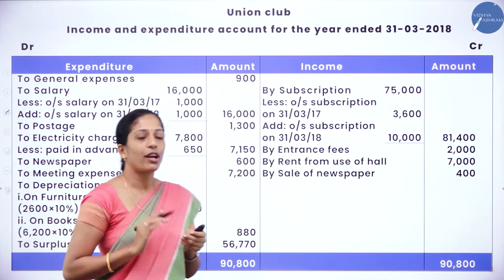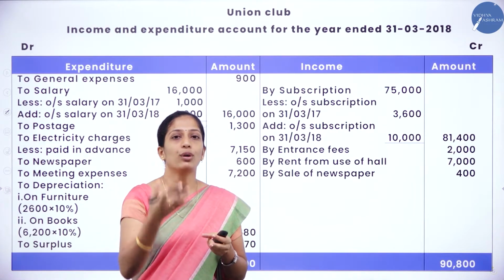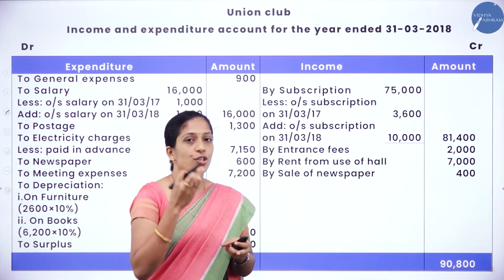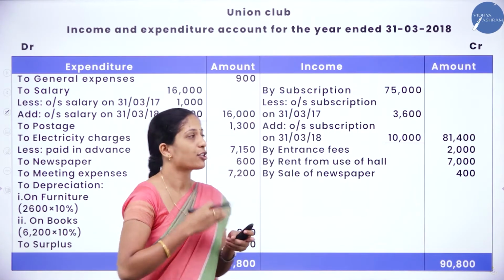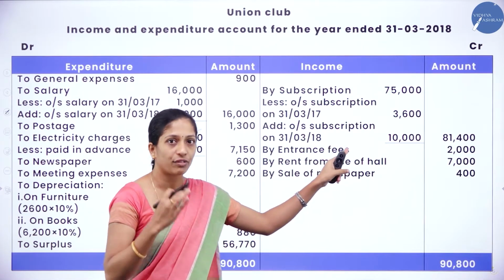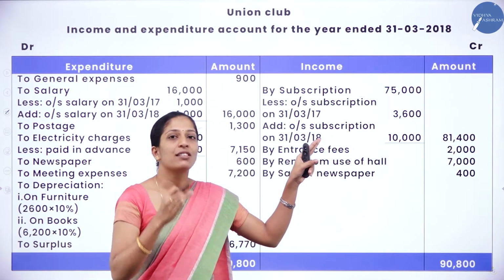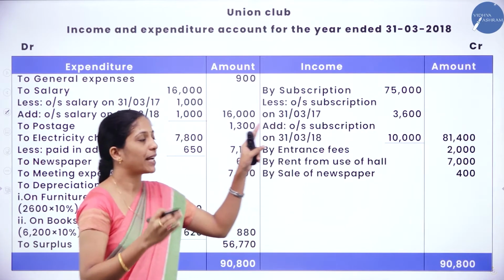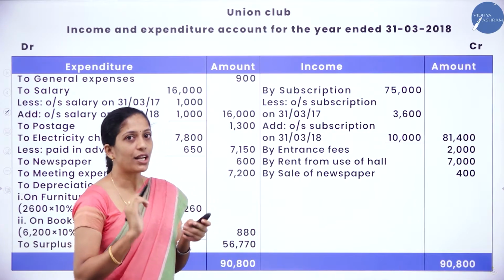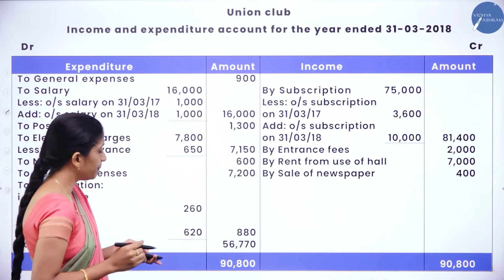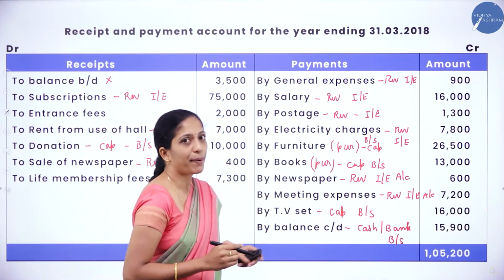Now the first thing we have to do is see our receipts and payment account, and go on recording the transaction. Whatever is there on the receipt side of the receipts and payment account has to be recorded on the income side of the income and expenditure account, and whatever is there on the payment side of the receipts and payment account has to be recorded on the expenditure side of the income and expenditure account. Now we shall go through the receipts and payment account. We shall start with the payment side.